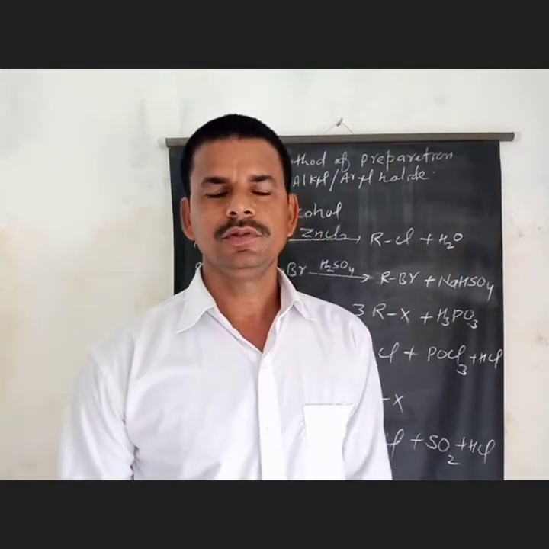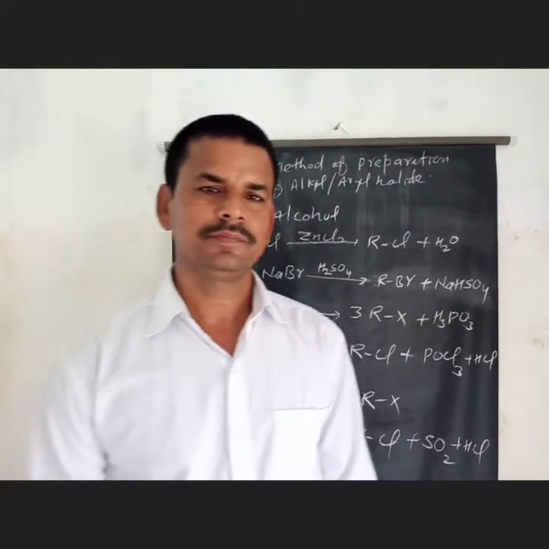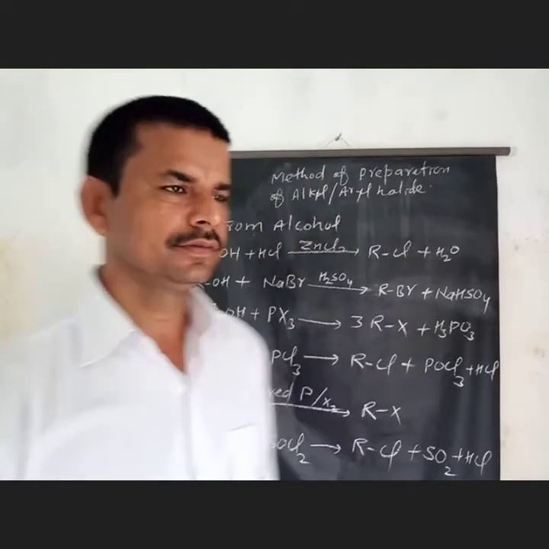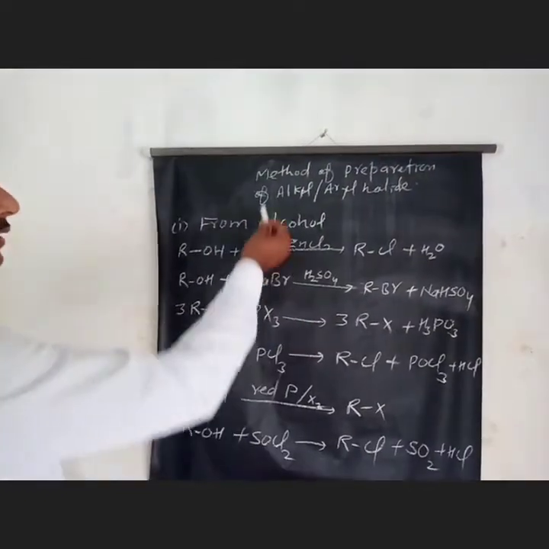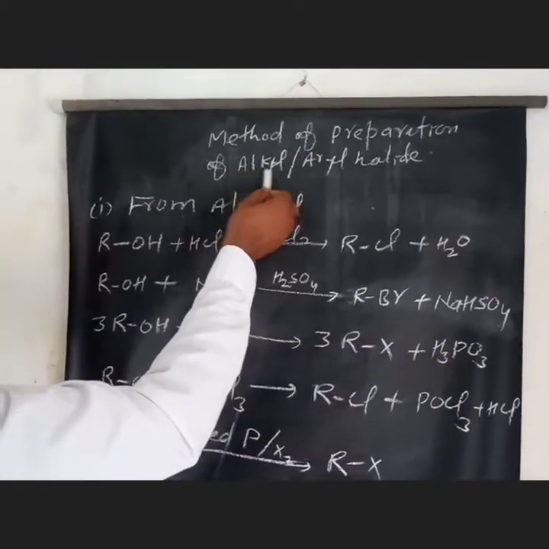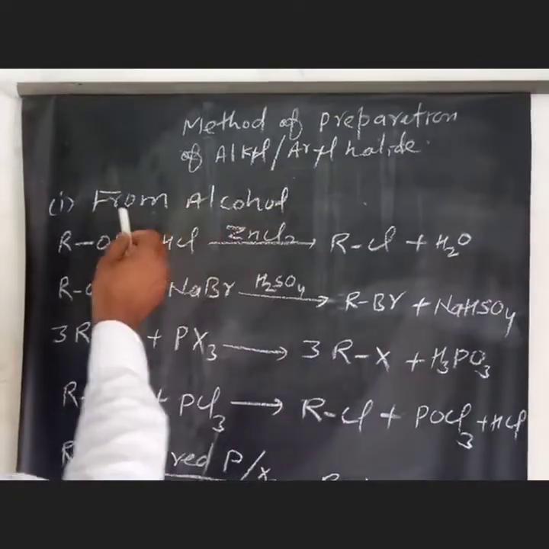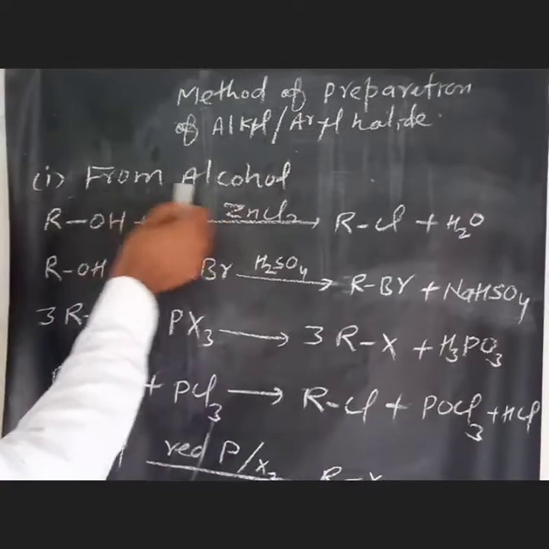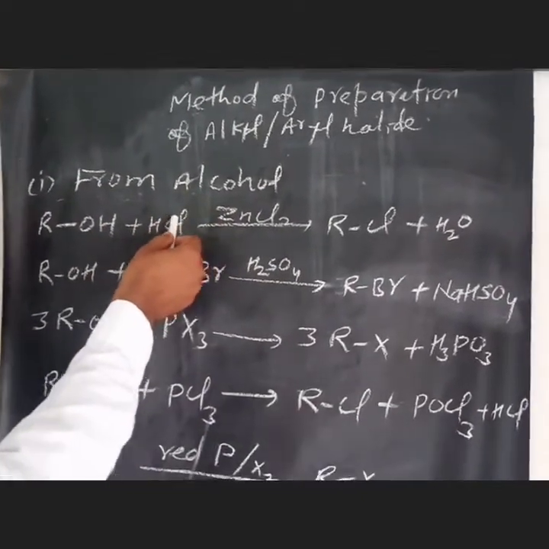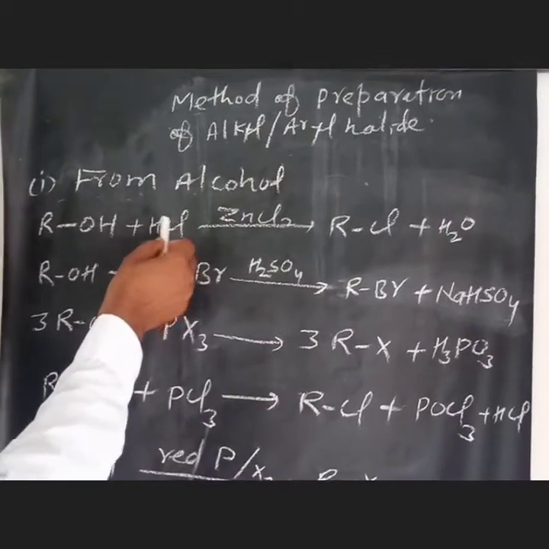Today we study the preparation of haloalkanes and haloarenes, that is, the methods of preparation of alkyl and aryl halides. Point first, from alcohol. From alcohol, we see different ways to prepare